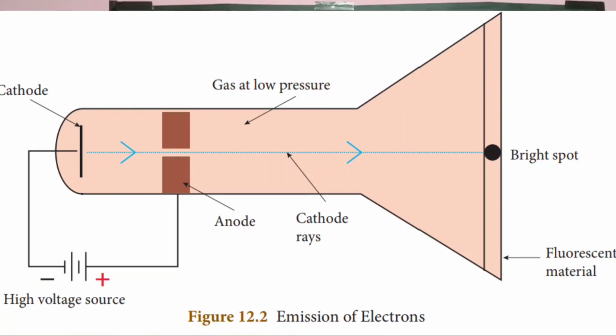When the high voltage of 10,000 volt is applied at a very low pressure of about 0.01 millimeter of mercury, a green color glow is observed on the walls of the discharge tube. So it is found behind the anode. So it is observed that some invisible rays coming from the cathode, and these rays are called cathode rays and they are named as electrons.